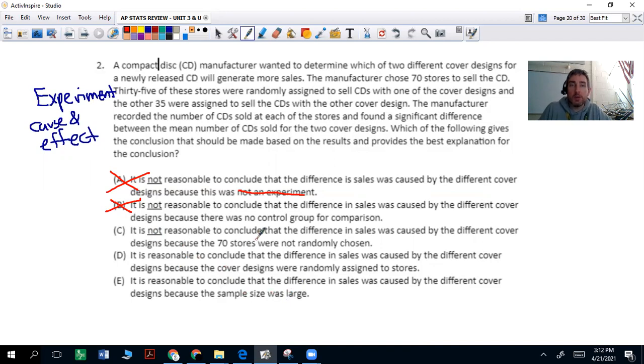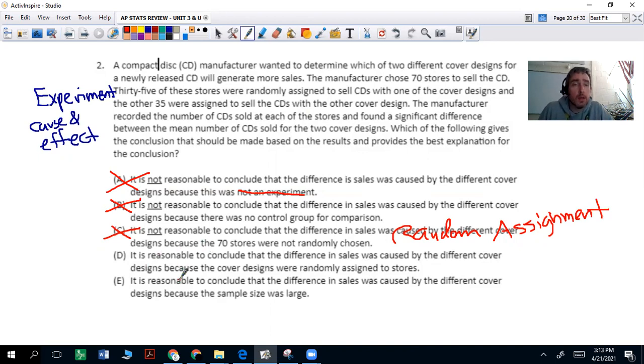Letter C, it is not reasonable to conclude that the difference in sales was caused by the different cover designs because the 70 stores were not randomly chosen. It's not about the stores being randomly chosen. It is about random assignment, and we do have random assignment. The randomness comes from the random assignment to see which stores got which cover design. So random assignment is what allows us to be able to have good data.